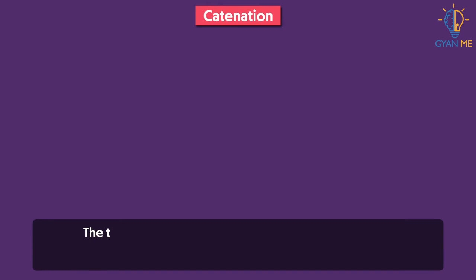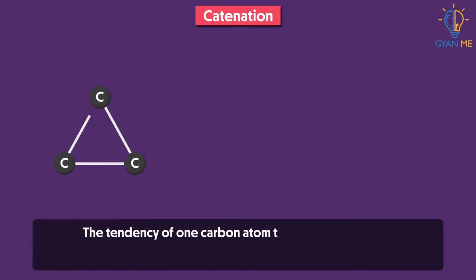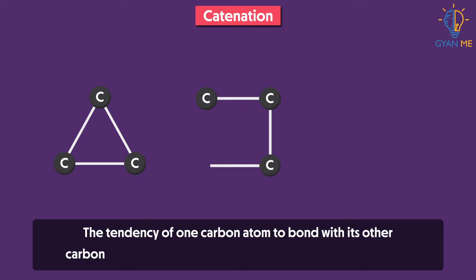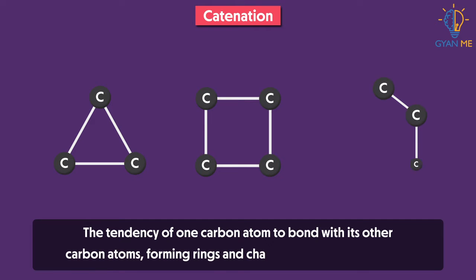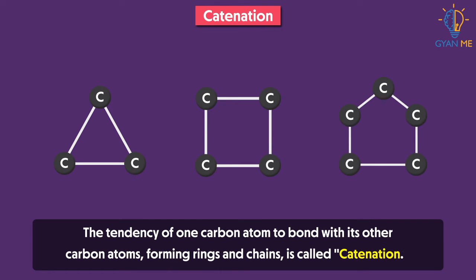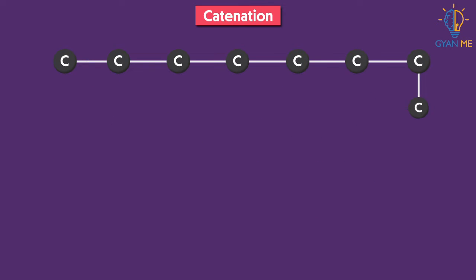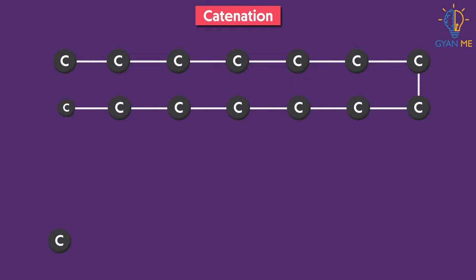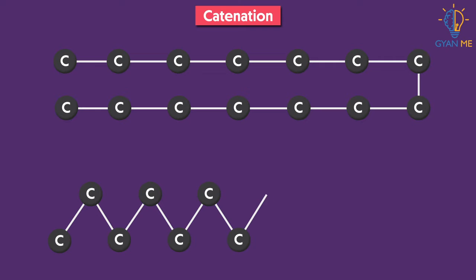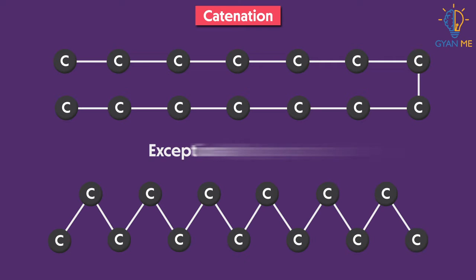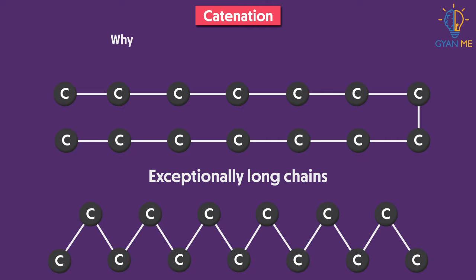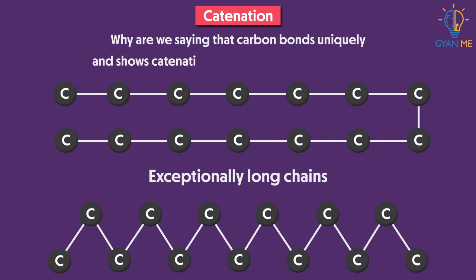As you know, the tendency of one carbon atom to bond with other carbon atoms, forming rings and chains, is called catenation. Thus, carbon has the unique ability to form a large number of bonds with other carbon atoms and form exceptionally long chains. But the question is, why are we saying that carbon bonds uniquely and shows catenation different from other elements?